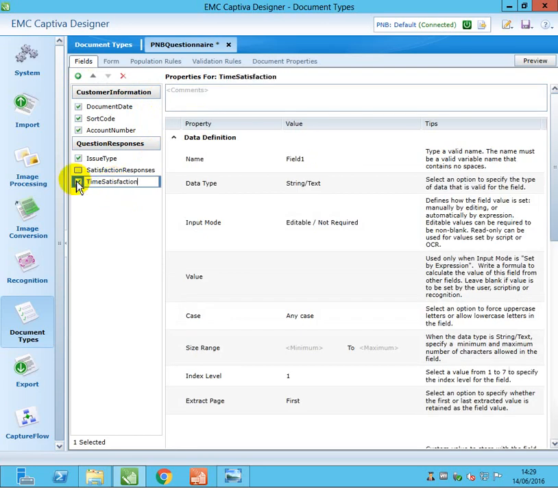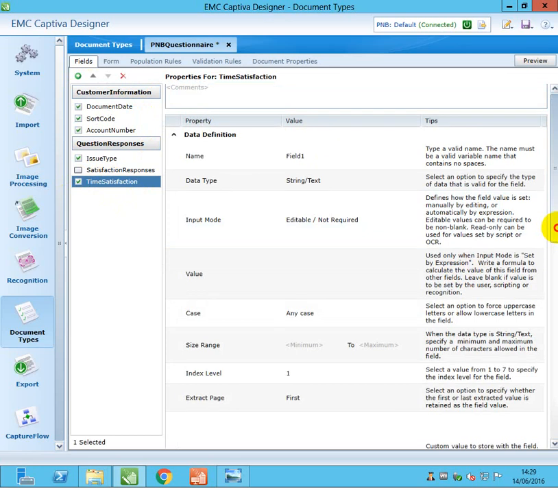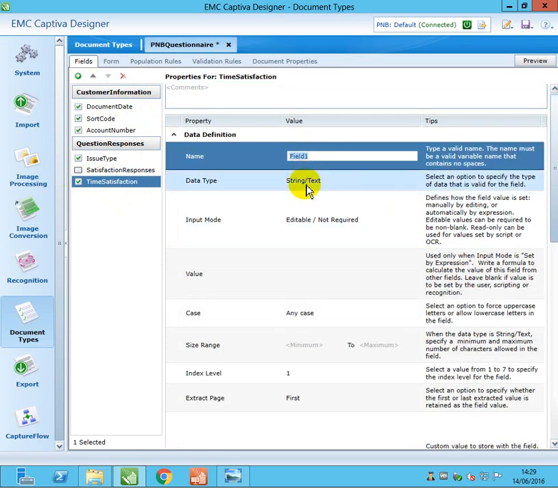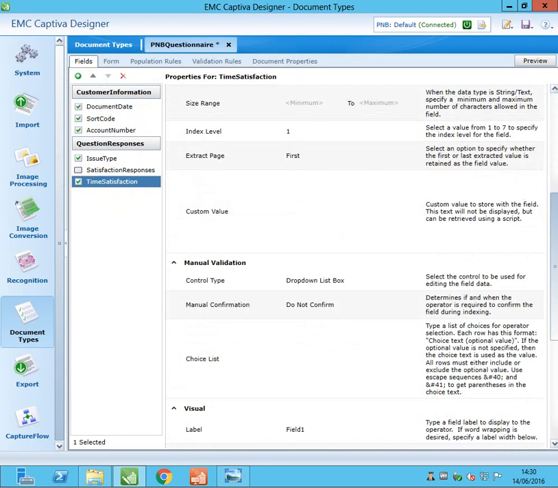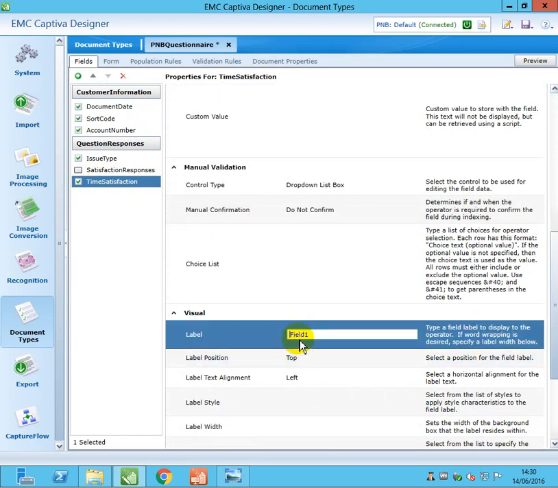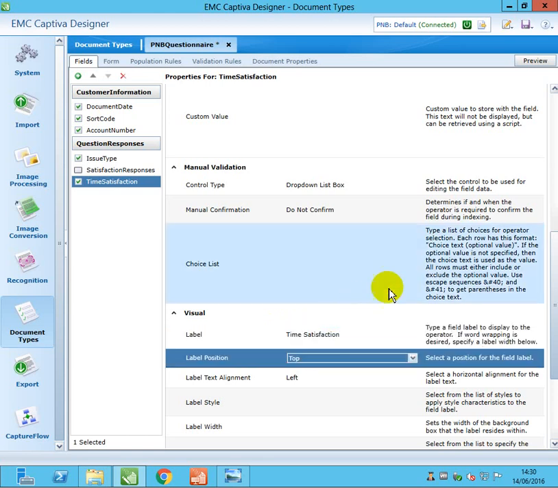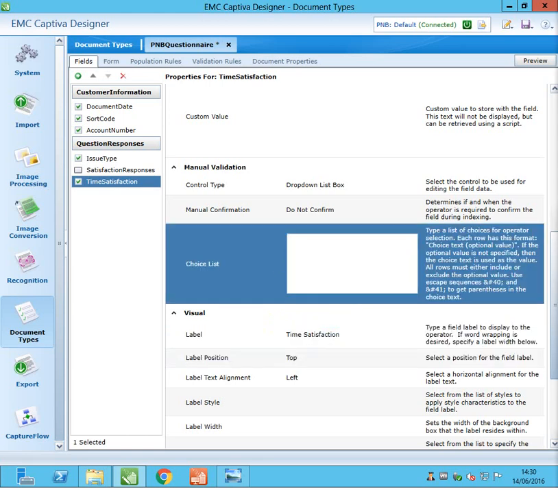I'm going to name this one time satisfaction, and the label I'm going to change to time satisfaction. For the values, I'm going to add my default values for what is your response like: very dissatisfied, dissatisfied, neither, satisfied, very satisfied.